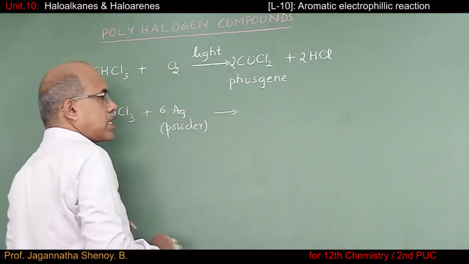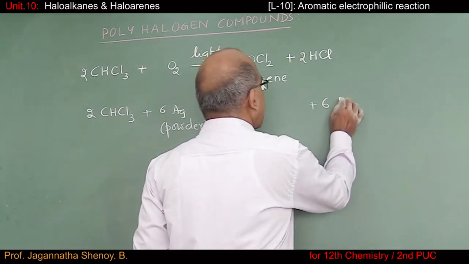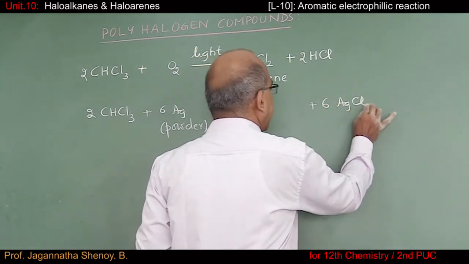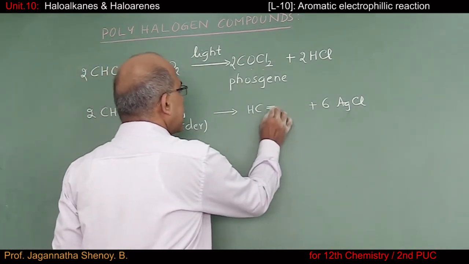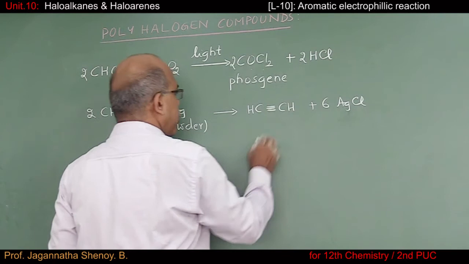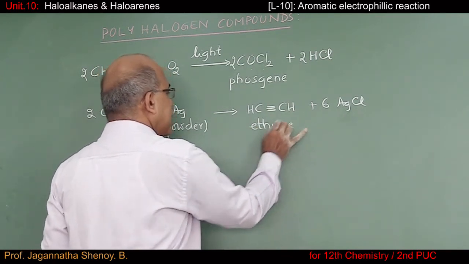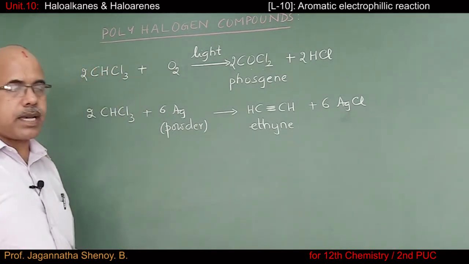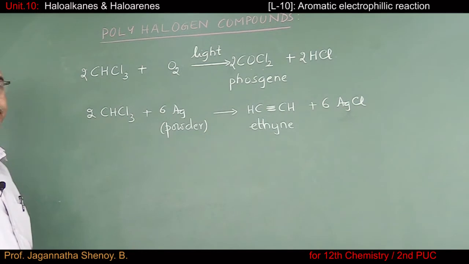So here 6 moles of silver. I'm going to get 6 moles of silver chloride, and what I get is acetylene as the major product, or we get ethyne. This reaction is not asked in the board examination, but in competitive examination this question is asked.